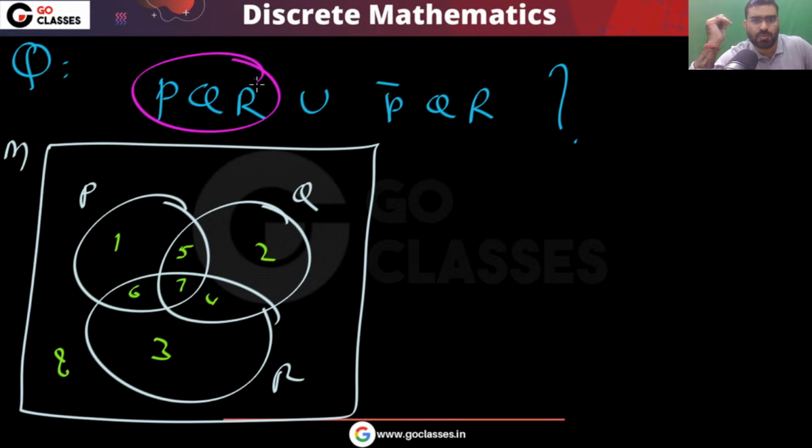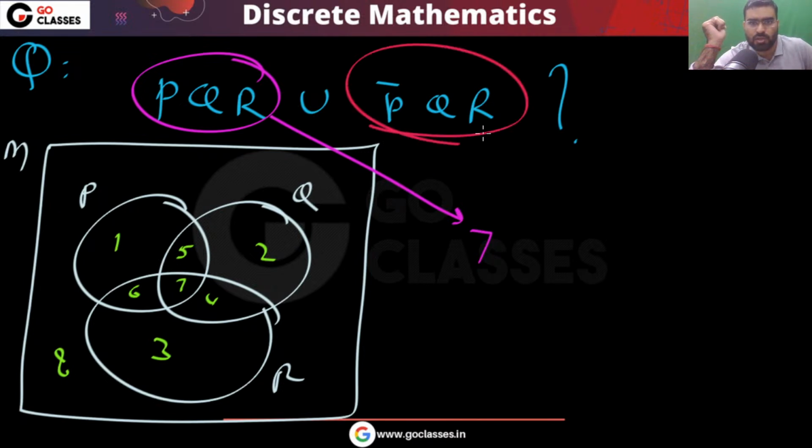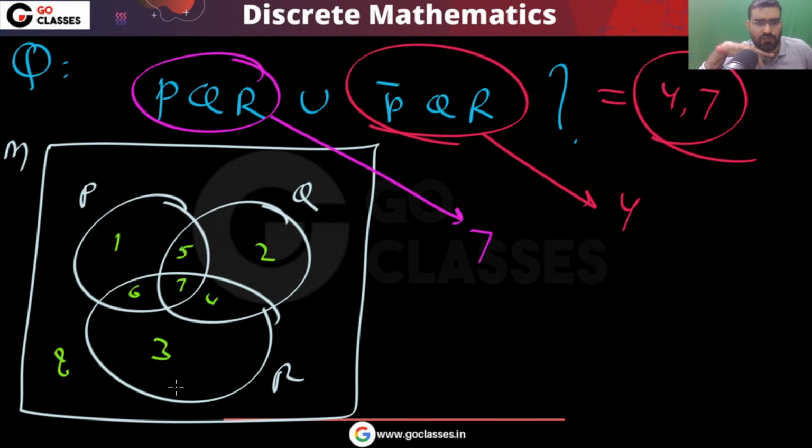So you can notice what is PQR. PQR, that is your area number 7. And what is P bar QR? P bar QR means Q and R not in P. That is 4, 7. So their union basically will be the 4, 7 area. Only this 4, 7 area. That means QR. That means Q intersection R.